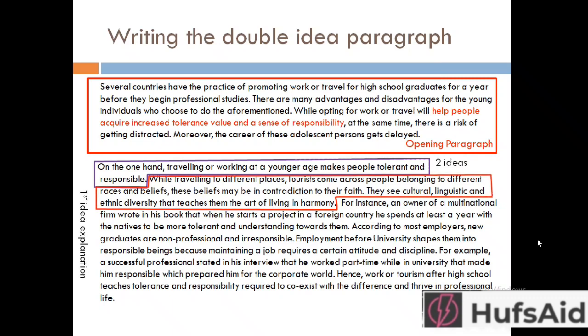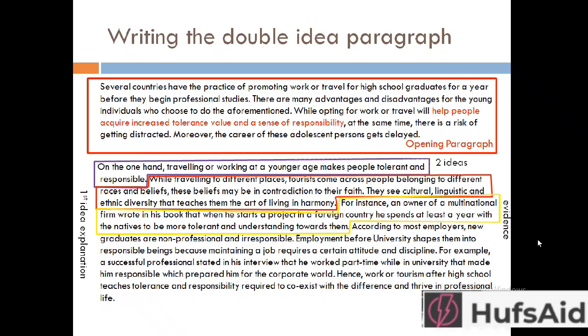And then I'm going to give the evidence for my first idea. Here's the evidence or an example. For instance, an owner of a multinational firm wrote in his book that when he used to start a project in a foreign country, he used to spend at least a year with the natives to be more tolerant and understanding towards them. After that, I have: according to most employers, new graduates are non-professional and irresponsible.